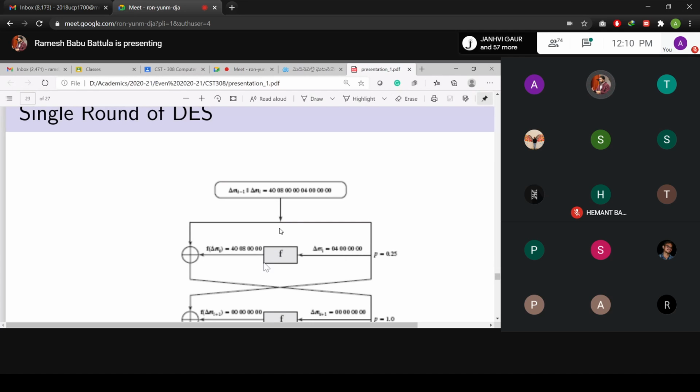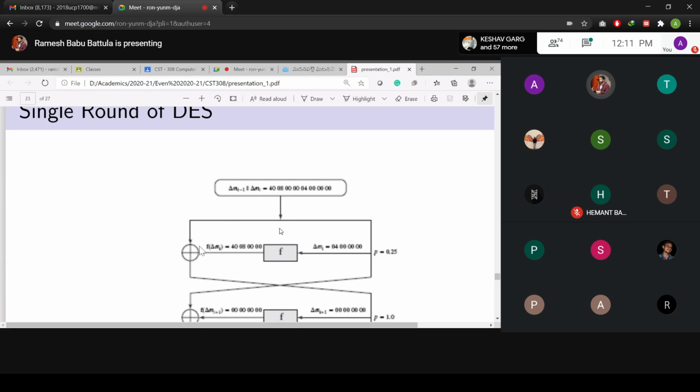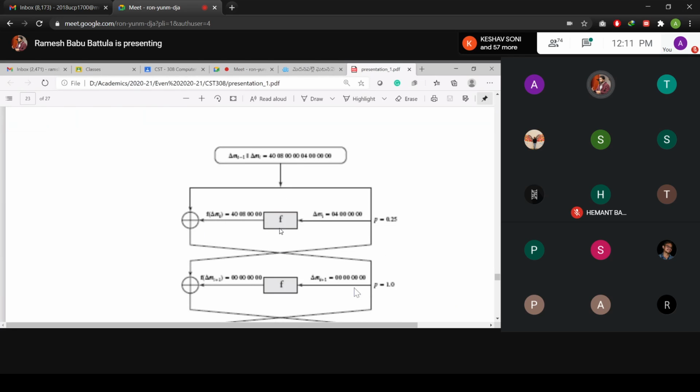The function f is going to produce the 40080000 value, the same as your left-hand side bits. The output of the XOR function is going to be all zeros.